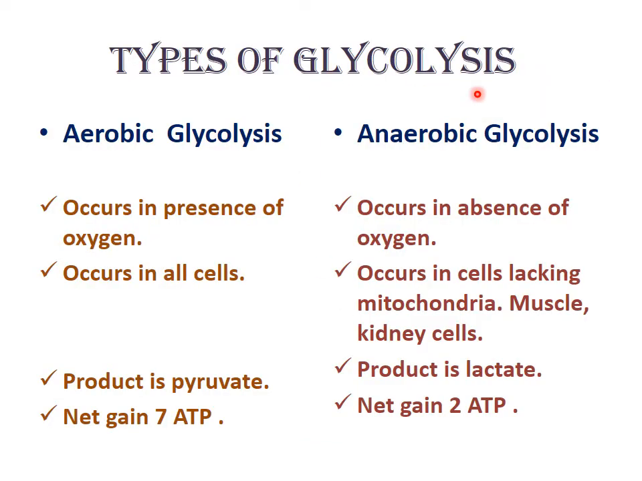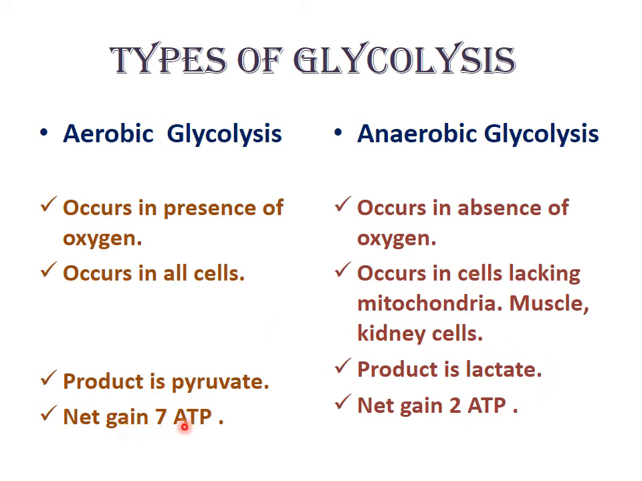Now, types of glycolysis. We have seen that glycolysis is of two types: aerobic glycolysis and anaerobic glycolysis. Aerobic, that is in the presence of oxygen. Anaerobic, that is in the absence or shortage of oxygen. Aerobic glycolysis occurs in all cells, but anaerobic occurs in muscles and kidney cells where mitochondria are absent. The end product of aerobic glycolysis is pyruvate, and of anaerobic glycolysis it is lactate.